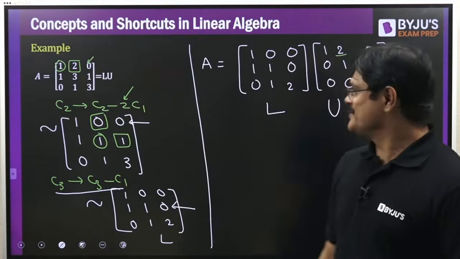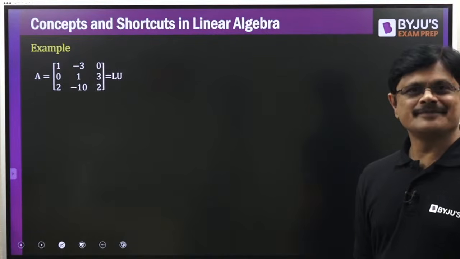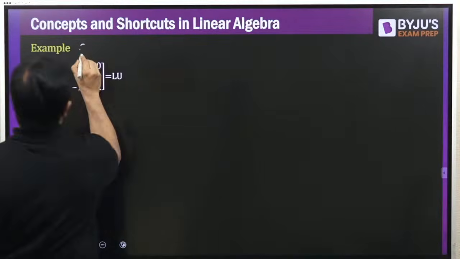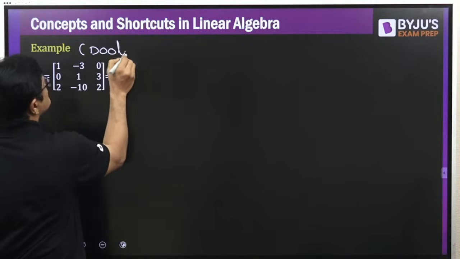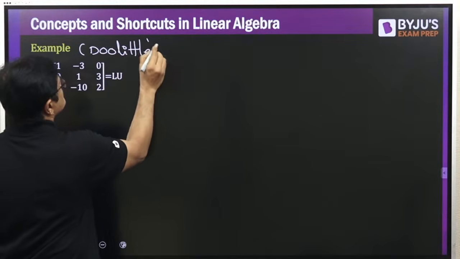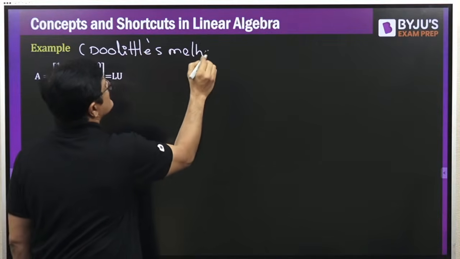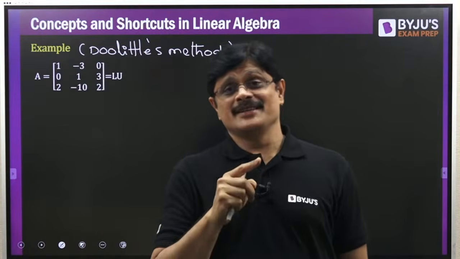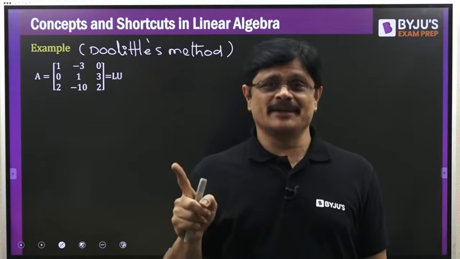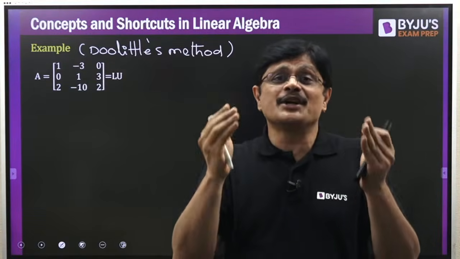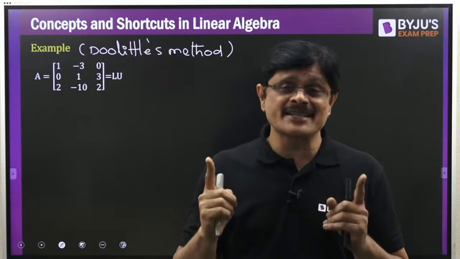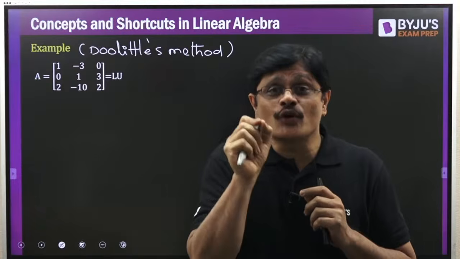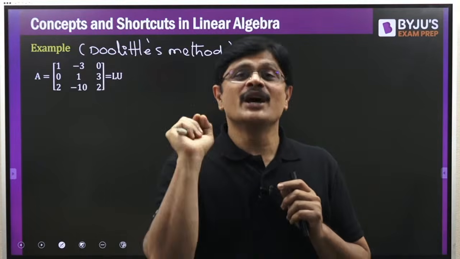Hope you understand. Now let us take one more problem. For this, we try Doolittle's method. Doolittle's method means the lower triangular main diagonal should be 1. So we are reducing matrix A to an upper triangular matrix. For that, we have to use only row operations.